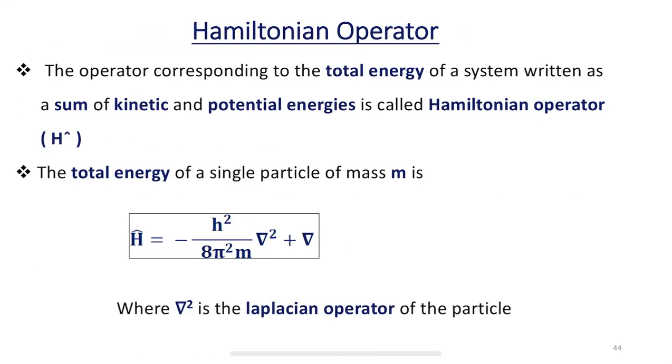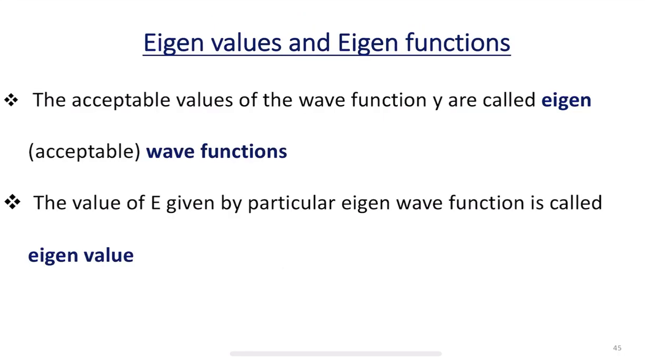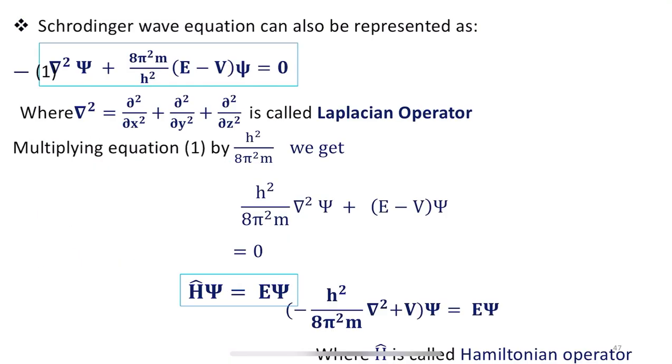So, h cap is equal to minus h square divided by 8 pi square m into del square plus v. Placing this into h cap, I get h cap psi is equal to E psi. I will call this equation number 3, and this equation is the simplest form of the Schrodinger wave equation.